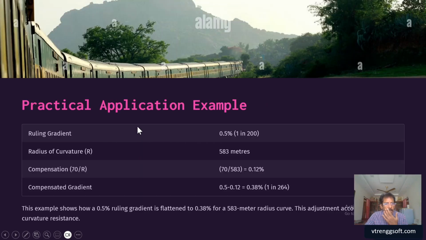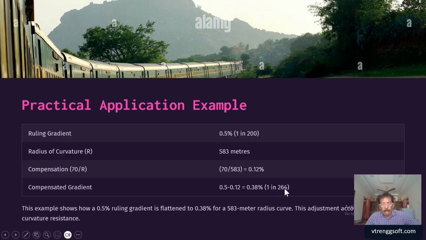For example, here the rolling gradient is 0.5%, that is 1 in 200, in a particular section. The radius of curvature is 583 meters. And how much compensation are we supposed to give? 70/R, it is for BG. 70/583 equals 0.12%. That is the percentage of compensation we have to give. The compensation grade: already the gradient is 0.5%, so 0.5 minus 0.12 equals 0.38. Converting into gradient, it comes to 1 in 264 instead of 1 in 200, and we have to ensure a gradient of 1 in 264 along with the curvature of